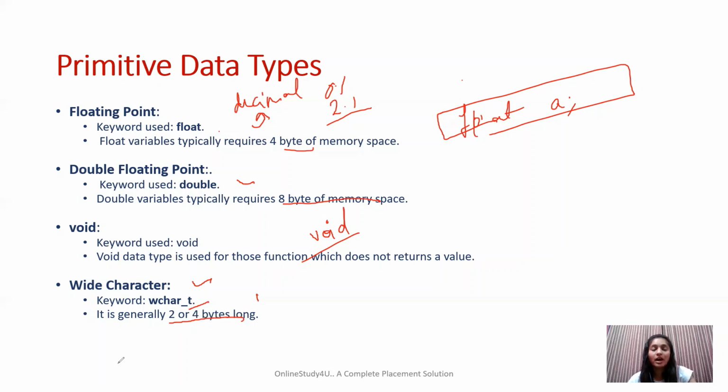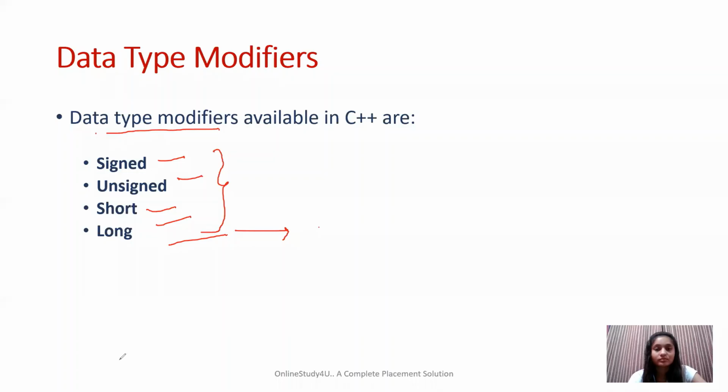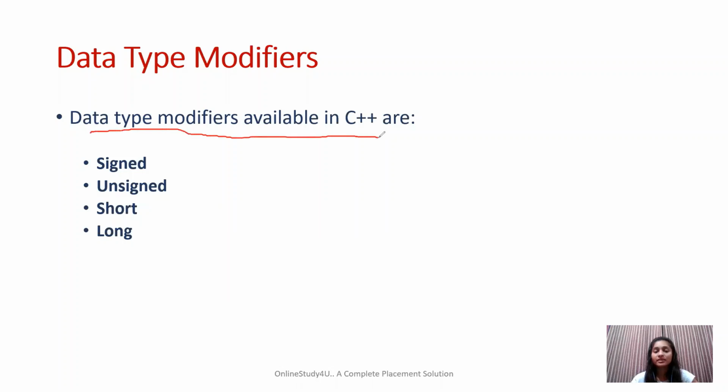Now let's see how we can modify these primary data types. There are some things which can be used to modify them. Here we have the data type modifiers available in C++. There are 4 types of data type modifiers, which are used to modify your data type.